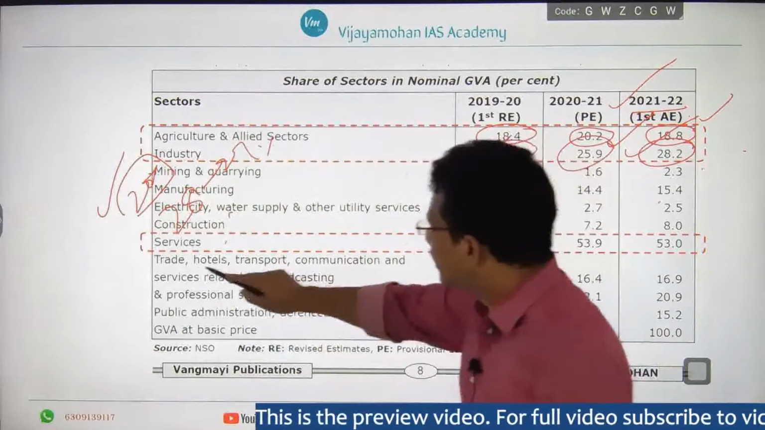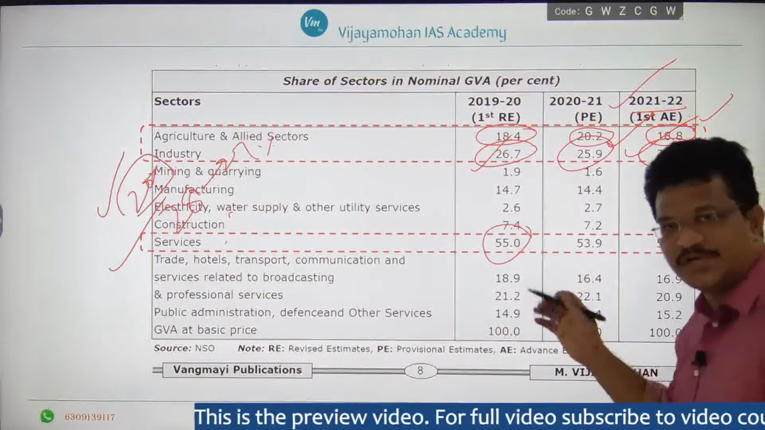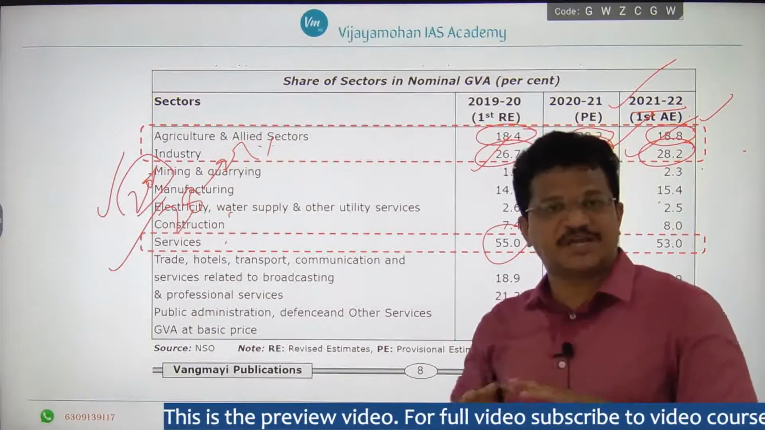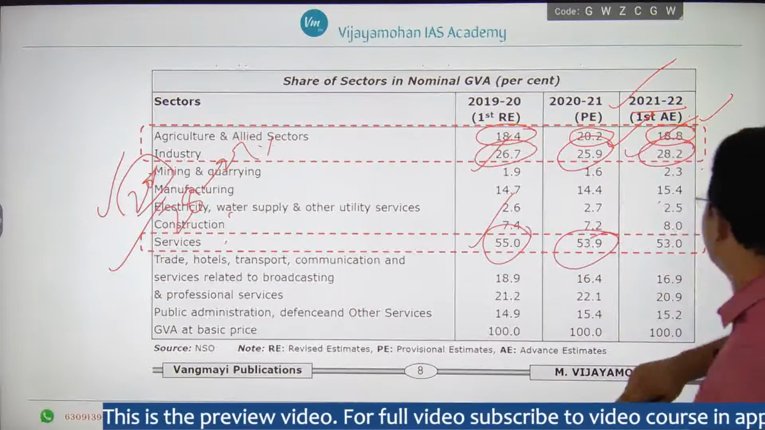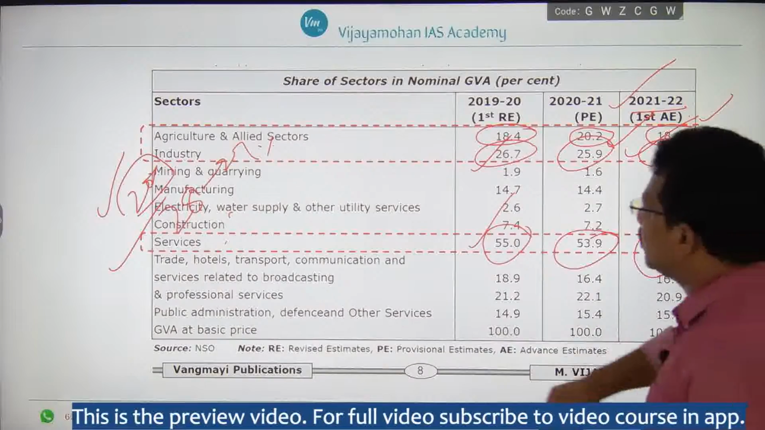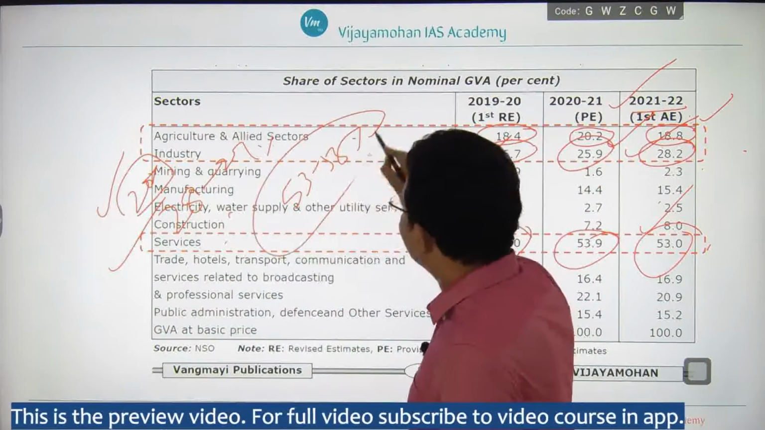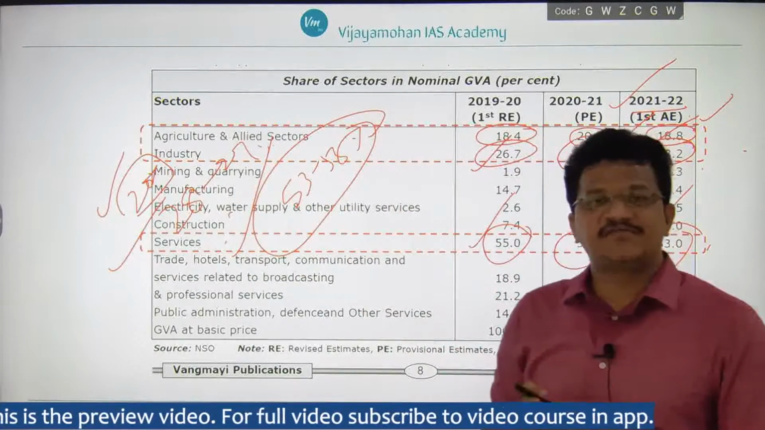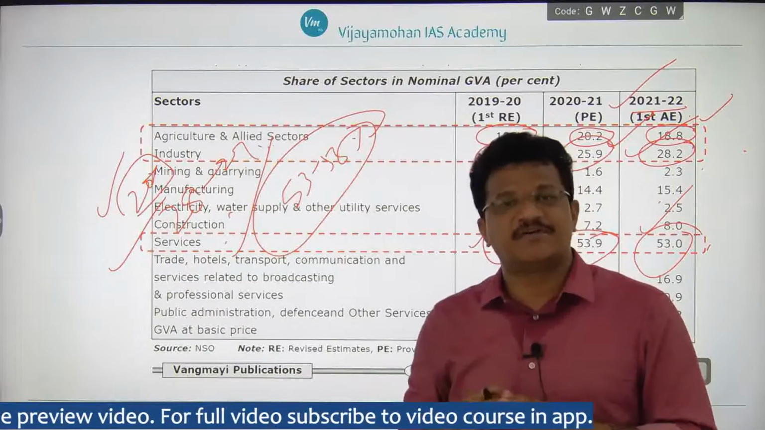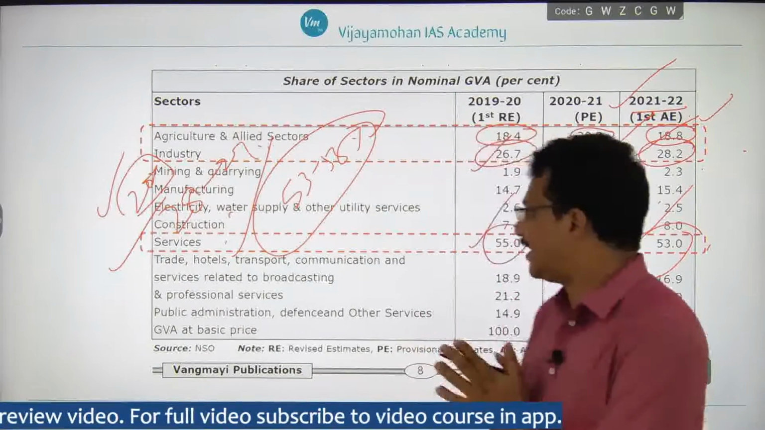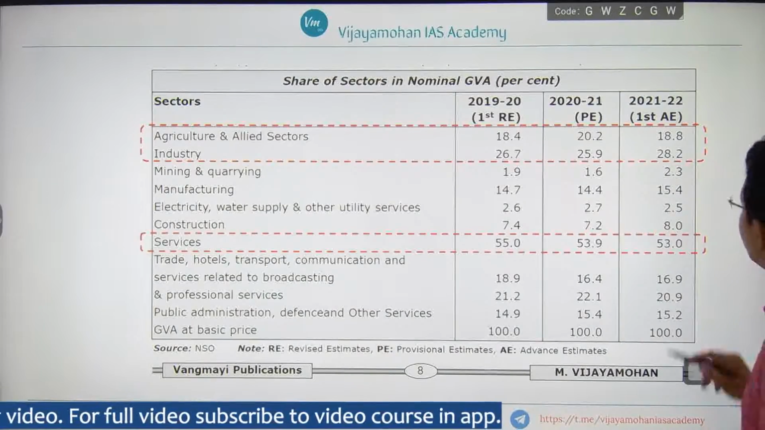If you see the contribution of the services sector, it is 55%. Now observe the domination of the services sector as far as contribution to total income is concerned. 55%, then 53.9%, 53%. So it is hovering around 53 to 55%. You can comfortably say that the services sector has become a growth driver as far as the Indian economy is concerned, right? So this is the table that you need to remember.